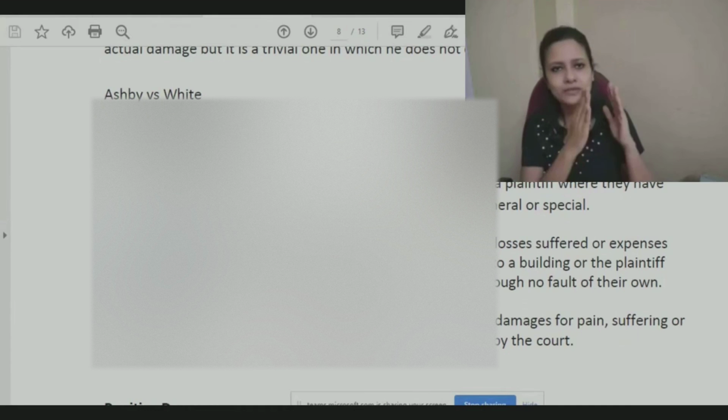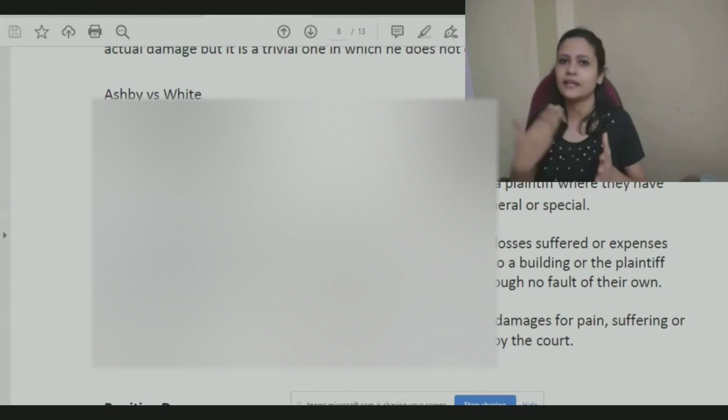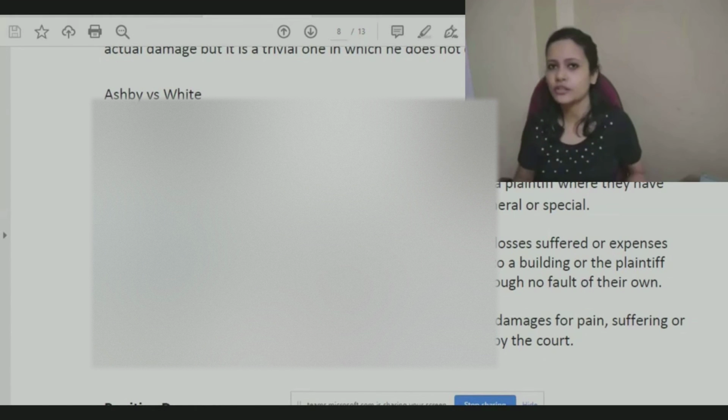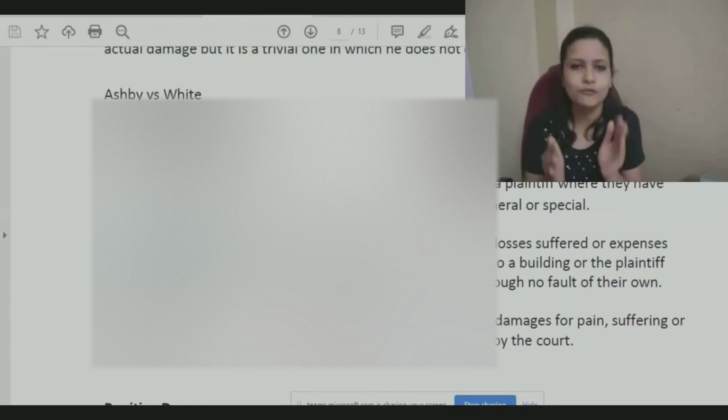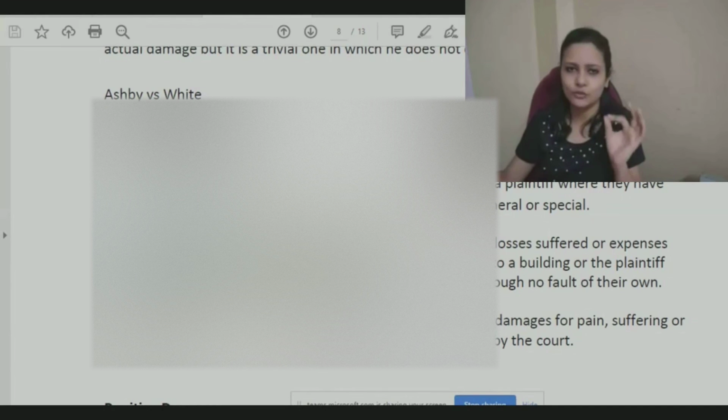That means the court has classified that this is for your operation, this is for the after expenses, doctor visits, whatever. It is for the medical expenses that is being classified. That is nothing but special damages. Out of the substantial amount, a certain amount is paid specifically to meet the medical expenses.